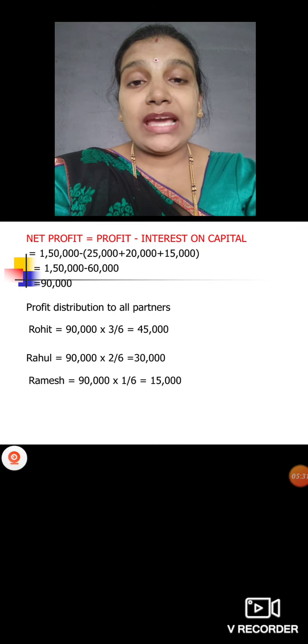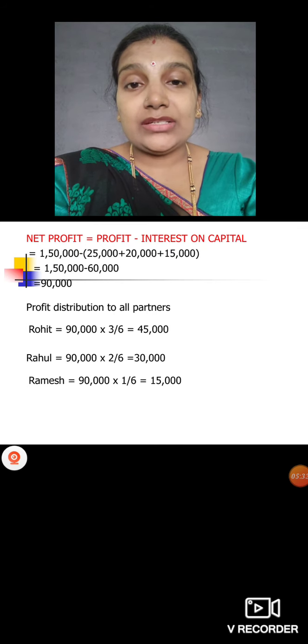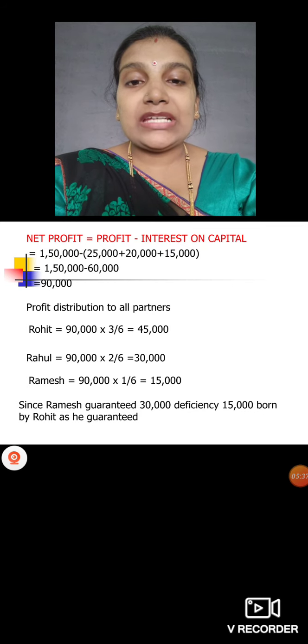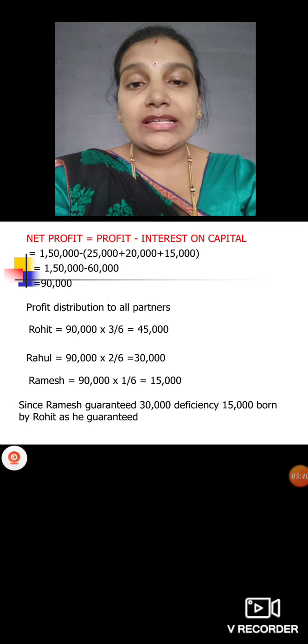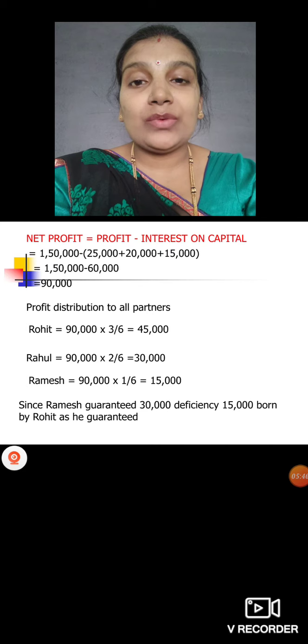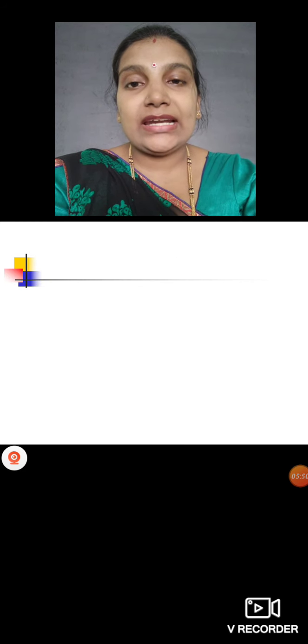For Ramesh we guaranteed 30,000, right? But he is getting only 15,000 here. Since Ramesh is guaranteed 30,000, the deficiency of 15,000 is borne by Rohit as he guaranteed. Only Rohit will bear that 15,000 deficiency as he guaranteed.